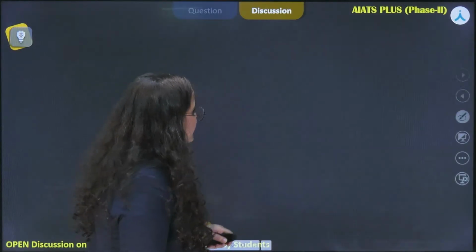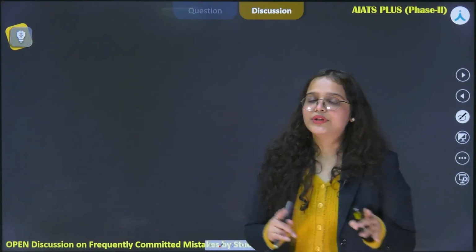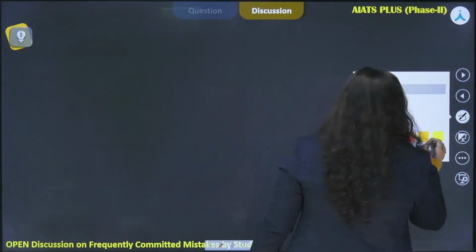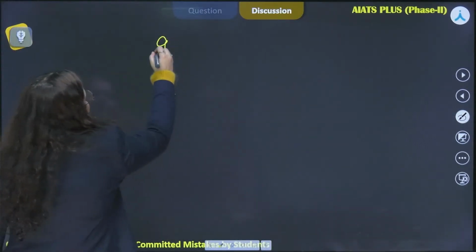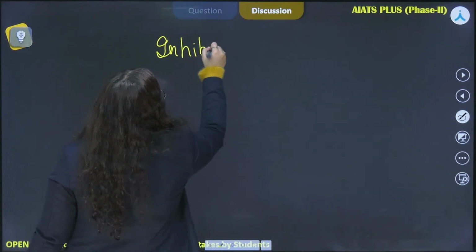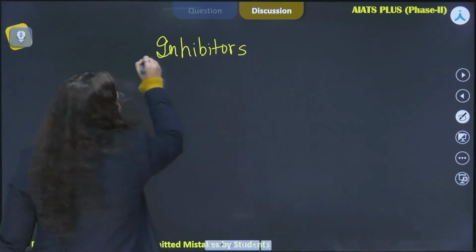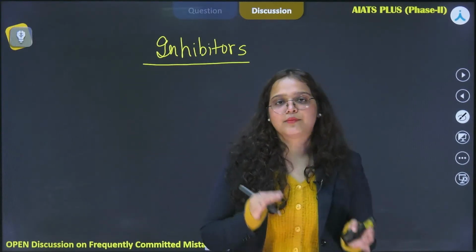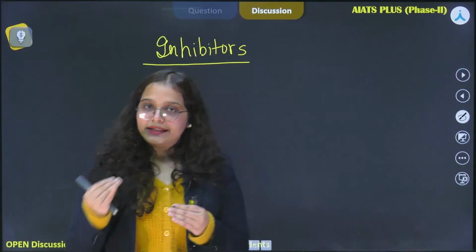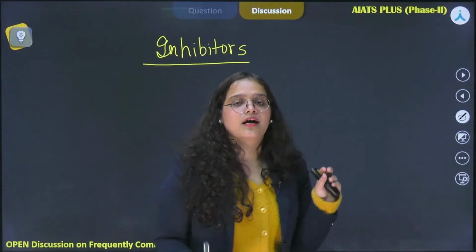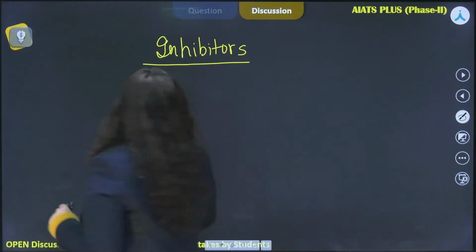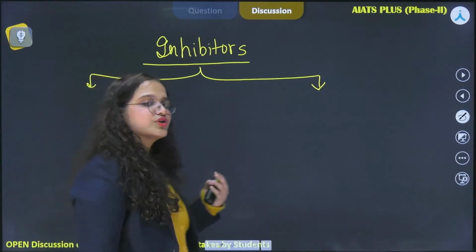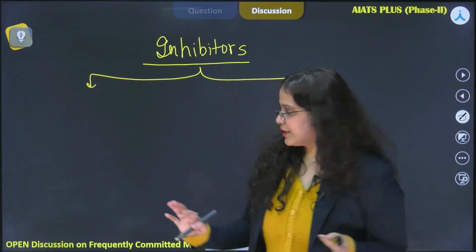Okay. Now coming to our inhibitors and how they influence the reaction, let us discuss our inhibitors now. So inhibitors are nothing but basically such molecules that disturb the enzyme substrate interaction and lead to the disturbance in the rate of reaction. So what are the two types of inhibition that you have heard? Please let me know in the comment section.